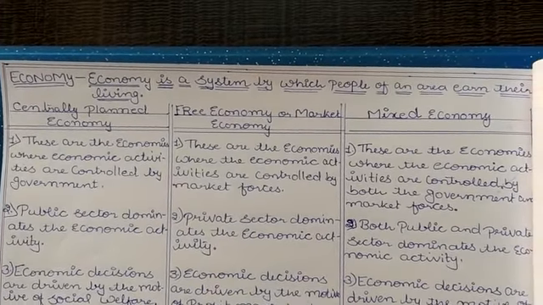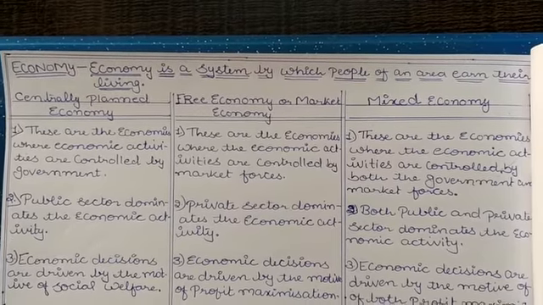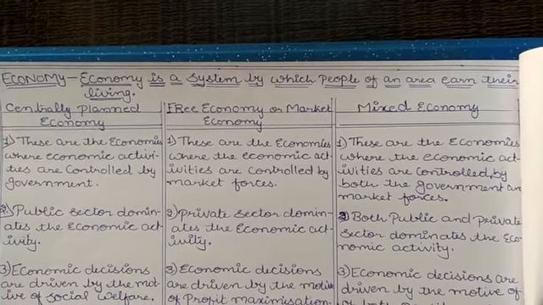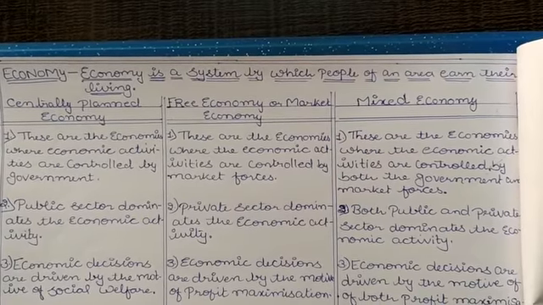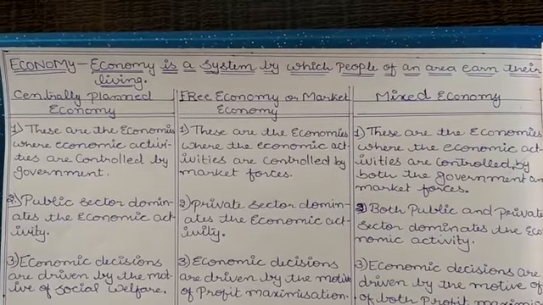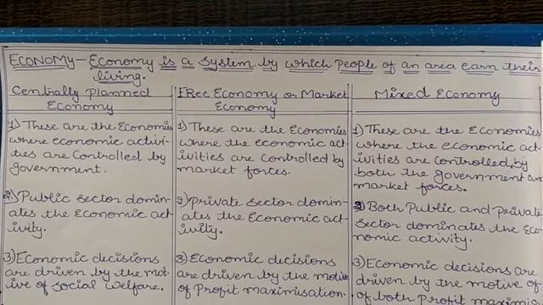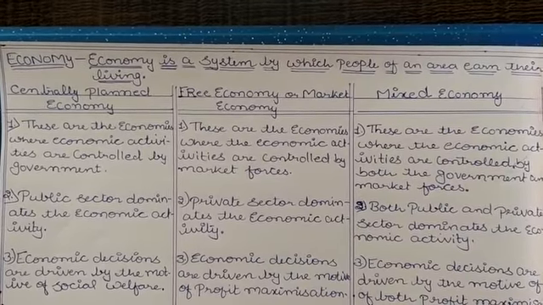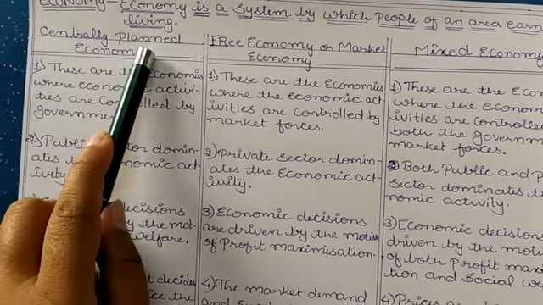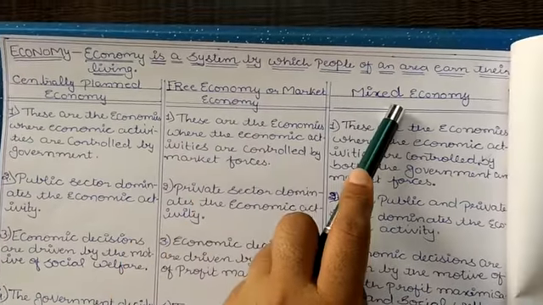For example, in a particular area, mainly farmers are residing. Okay, so that economy is termed an agrarian economy. Suppose we take the example of Pithampur. Pithampur is an industrial area, right? So I can say that area-wise that economy is an industrial one. Okay, so in all, when we talk about the whole nation or whole world, economies are of three main types: centrally planned economy, free economy or market economy, and mixed economy.